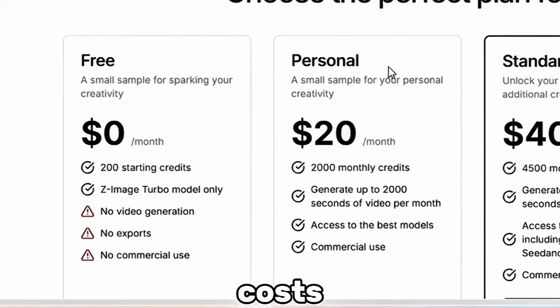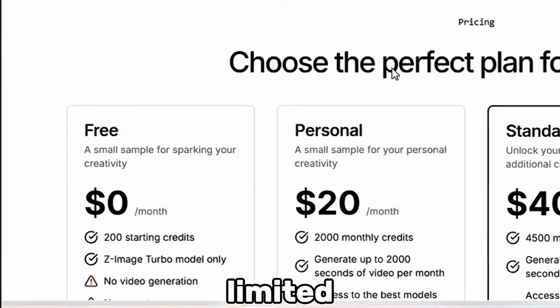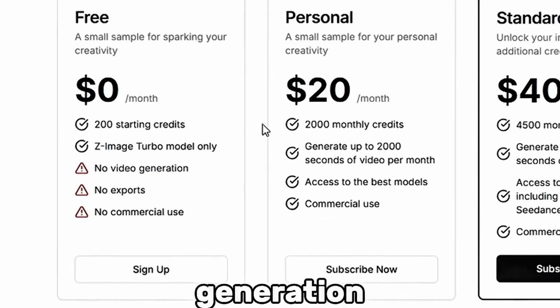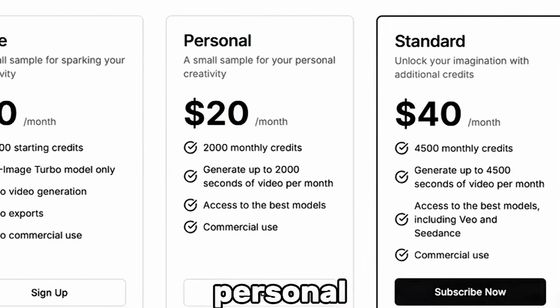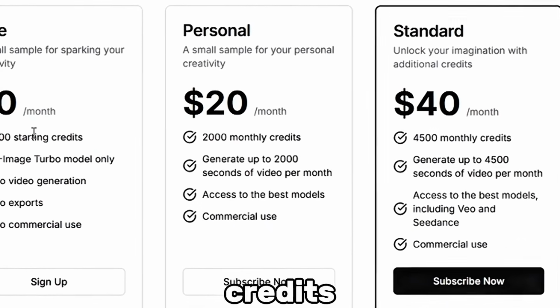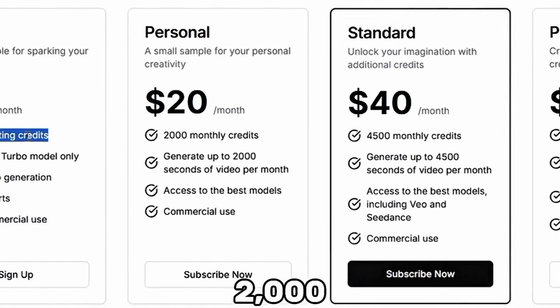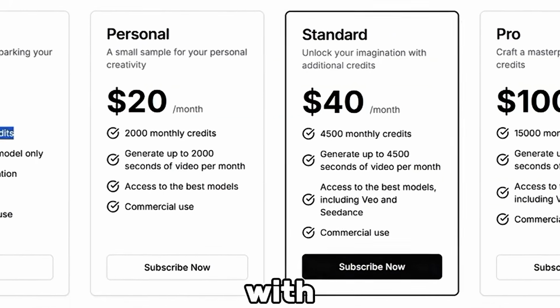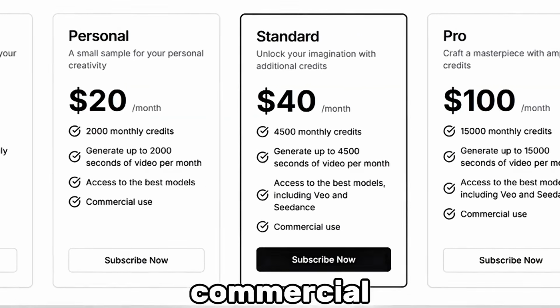The free plan costs nothing per month and includes limited credits with no video generation or exports. The personal plan costs $20 per month and gives 2,000 monthly credits, allowing you to generate up to 2,000 seconds of video with access to the best models and commercial use.